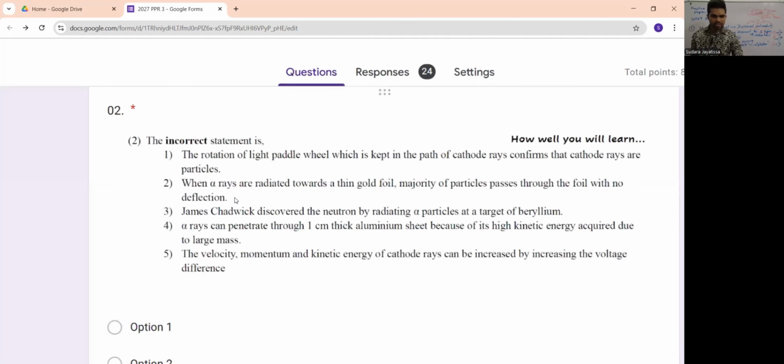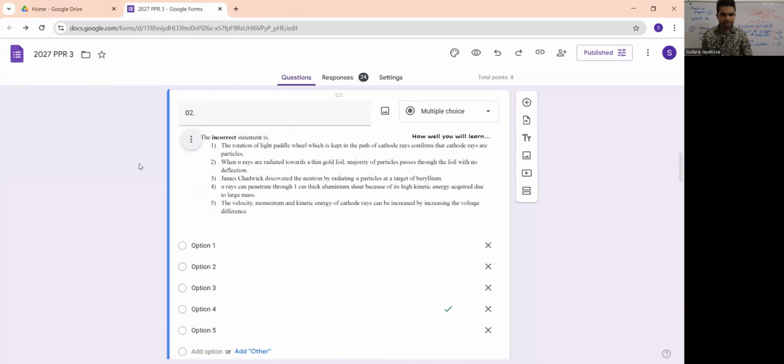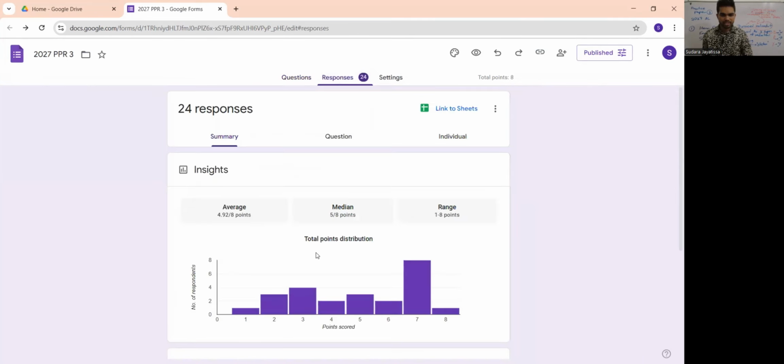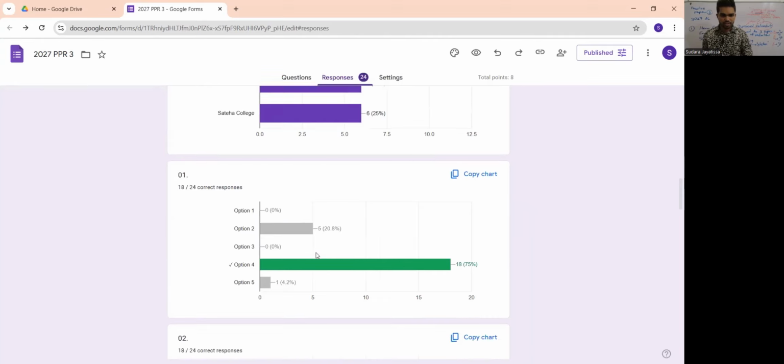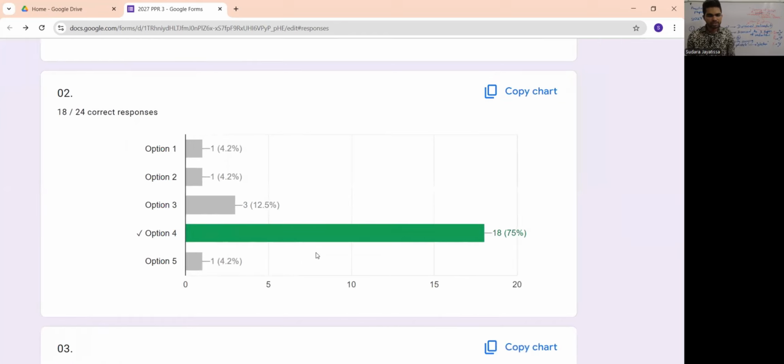Here the statements are given. It is asking for the incorrect statement. The 5 statements are regarding the experiments and general things that we discussed regarding atomic structure. So let's first see what your answers were for the second one. For the second question, most of you have selected the correct option. Out of the 24 students who answered, 18 got the correct answer. Only 3 students chose the third option. I'll explain about that one.